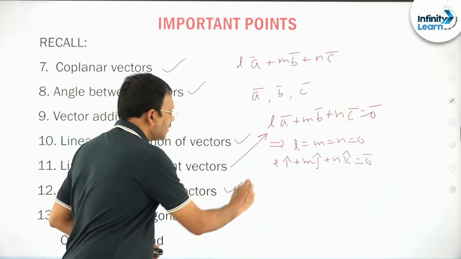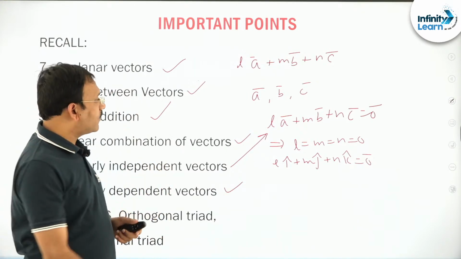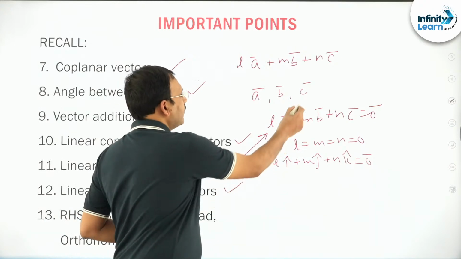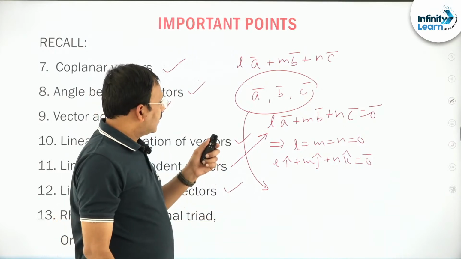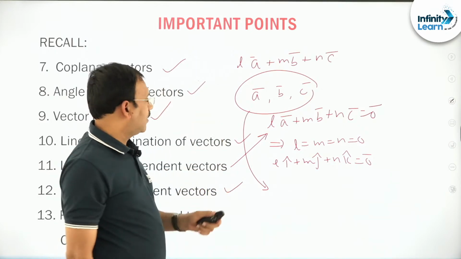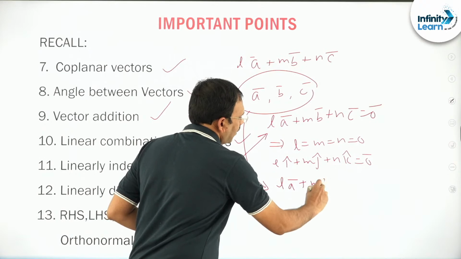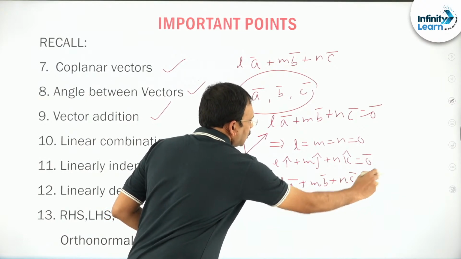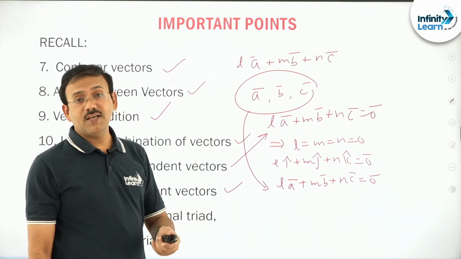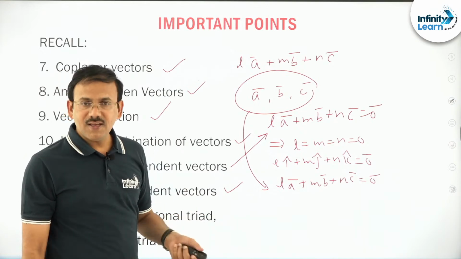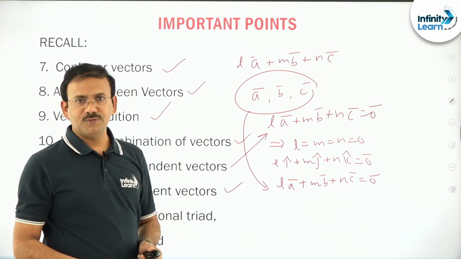Linearly dependent means, friends, if there exists a linear combination, suppose we call these three vectors linearly dependent, there exist some L, M, N, not all 0, but L A bar plus M B bar plus N C bar is equal to 0 bar. For example, i cap, j cap, i cap plus j cap are linearly dependent because some vector can be written as a linear combination of the other two, that is the meaning.